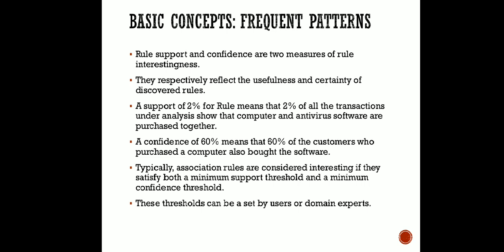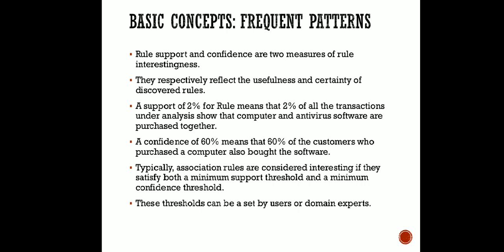Now what is confidence saying? A confidence of 60% means that 60% of the customers who purchased a computer also bought the software. So this is the chance of buying antivirus software with the computer.